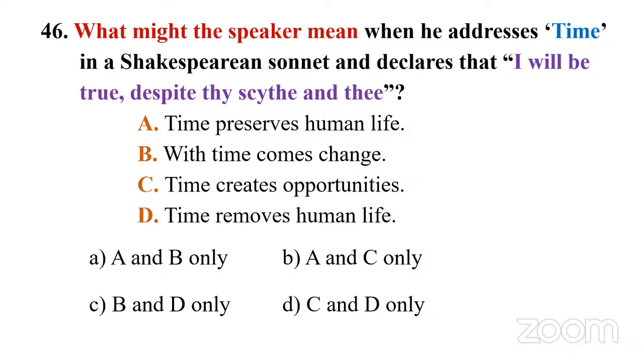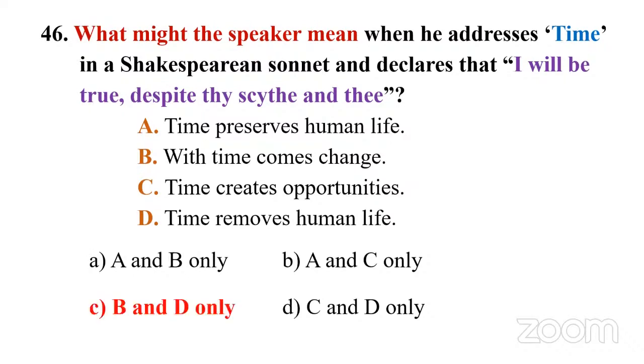Even there are a lot of clues. If you know the meaning of the word scythe, S-C-Y-T-H-E, it refers to an instrument or a tool for cutting paddy or other crops during harvest season. With that clue, I hope you can choose one, and let's go to the answer.